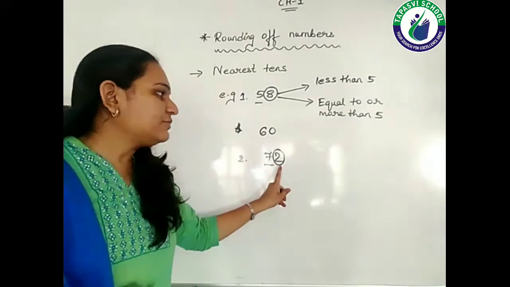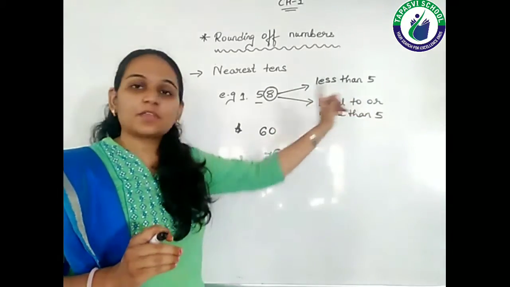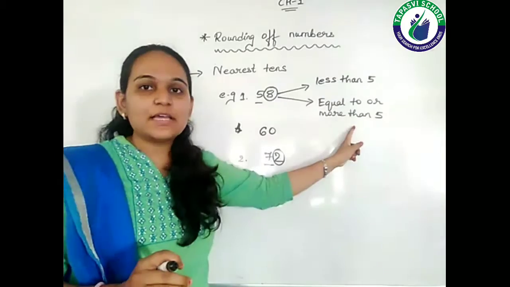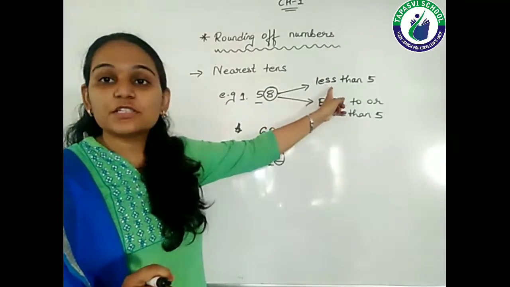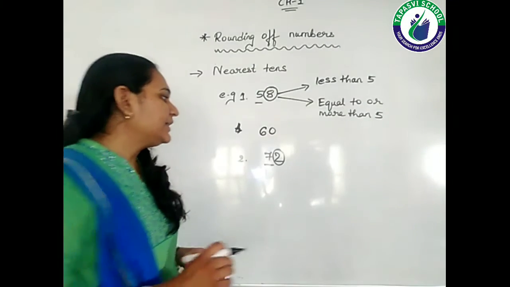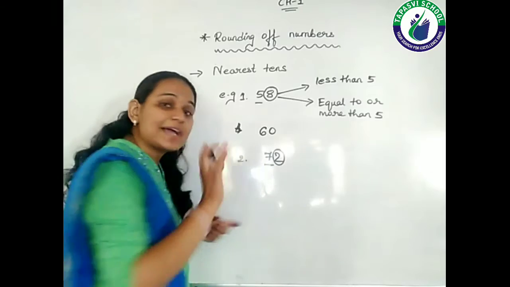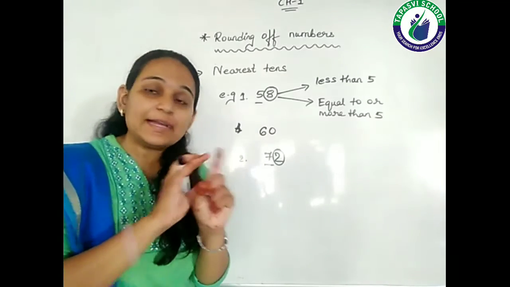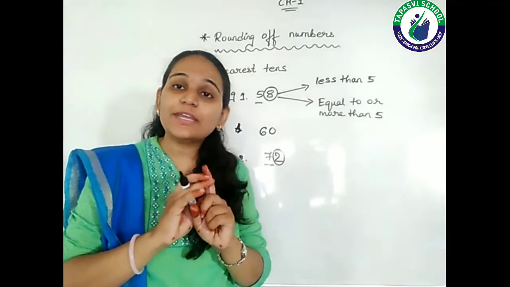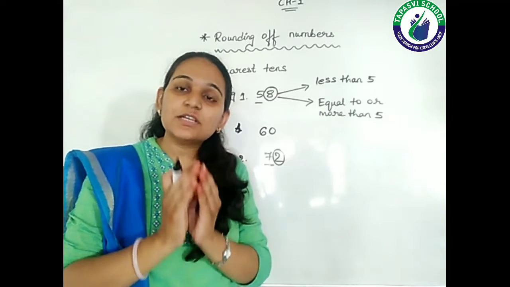Now if we have to see whether this 2 is less than 5, equal to 5, or more than 5, we can say that it is falling in the first condition, that means this is less than 5. So if it is less than 5, then what are we supposed to do? We have to keep the underlined digit as it is. We don't have to do any kind of addition or subtraction. We have to keep the digit as it is.